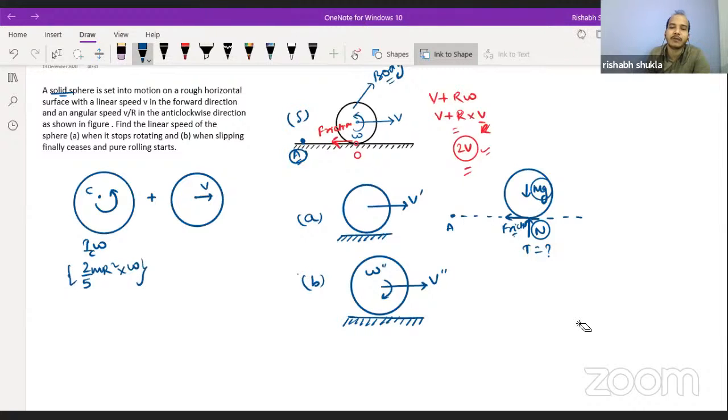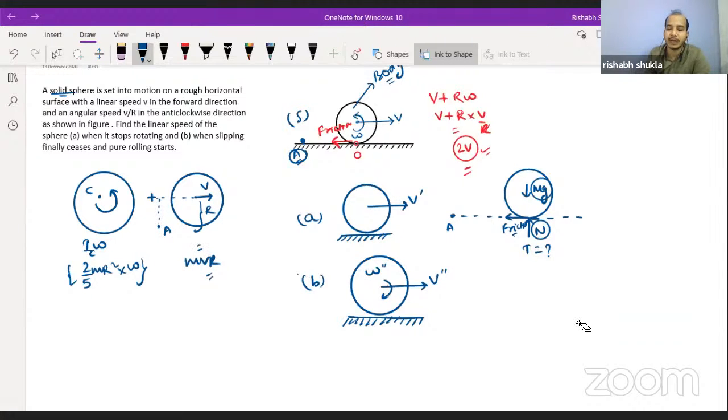And because of v, what momentum will you find about point A? It can be assumed that the whole mass is located at the center and moving with a velocity v. So the angular momentum of this pure translation motion about point A will be mvr.